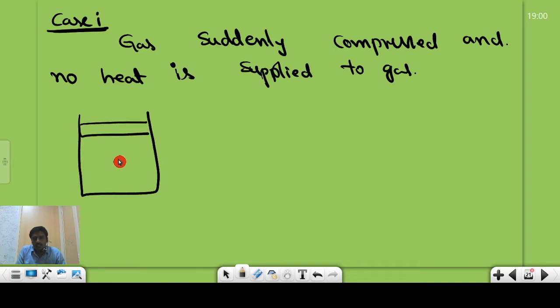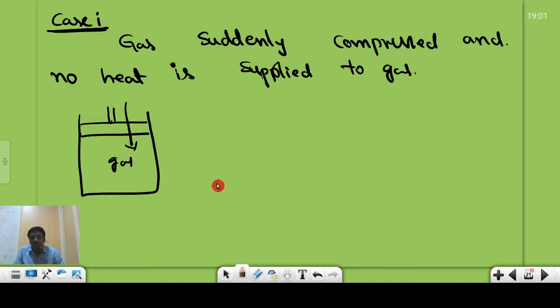Let's assume this is the gas we have. So we suddenly compress the piston. We are not supplying any heat energy to the system. So what will happen to the specific heat capacity in this case? We are going to discuss.